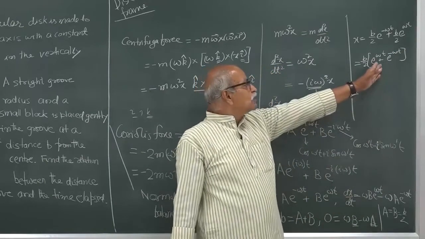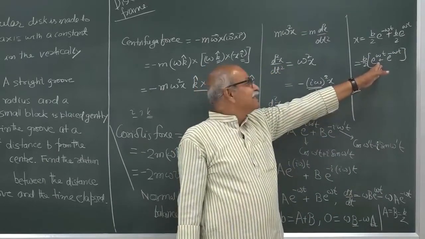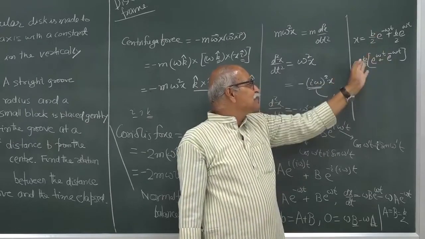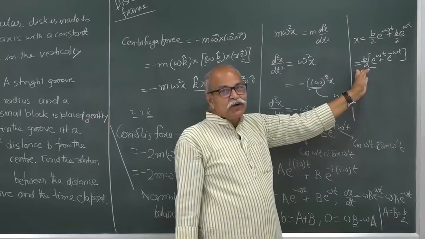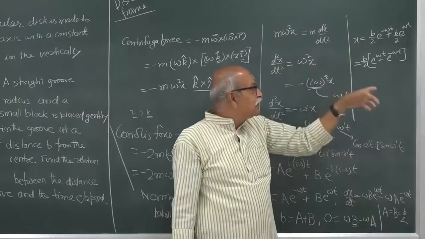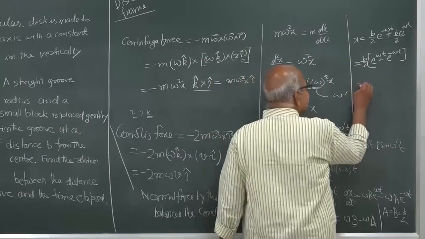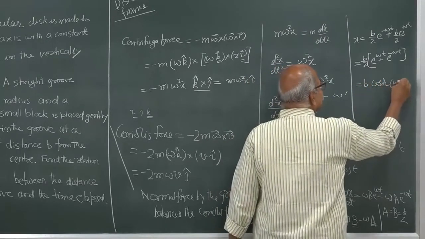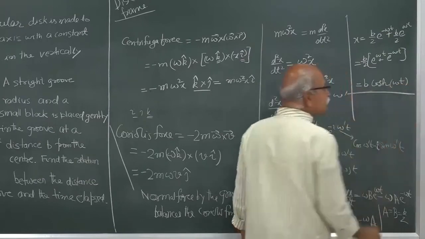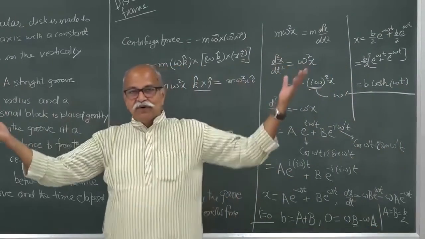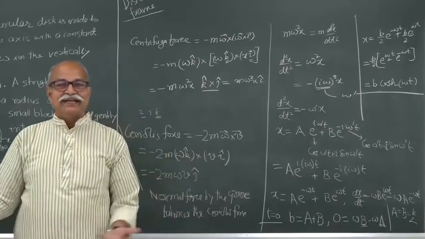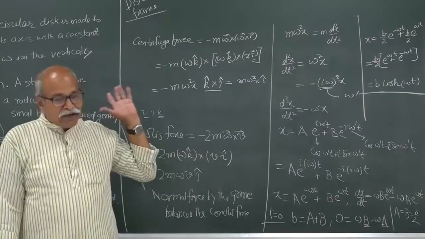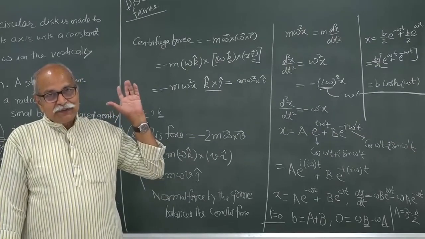This is called cos hyperbolic: e to the power omega t plus e to the power minus omega t divided by 2 is the cos hyperbolic function of omega t. So, you can write this as b cosh of omega t. You can do a plot and see how that x changes with time and so on and so forth. So, we will continue with more problems related to the rotating disk.